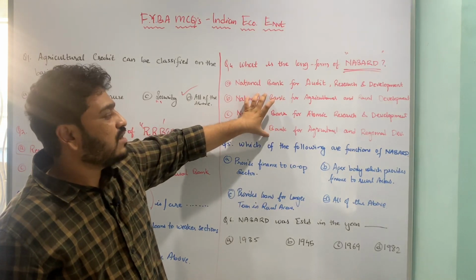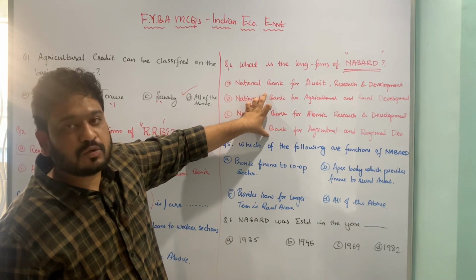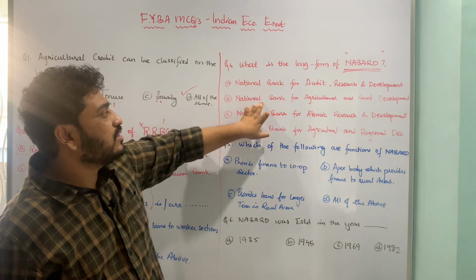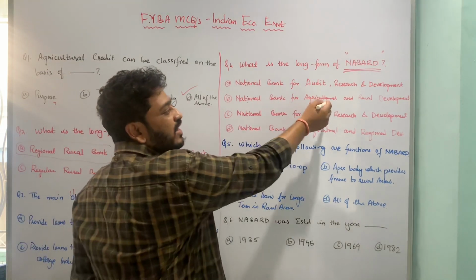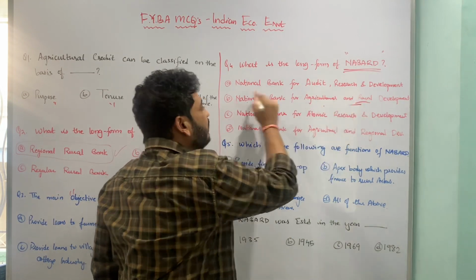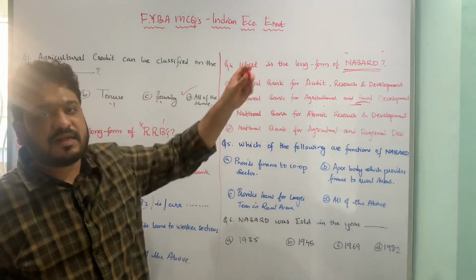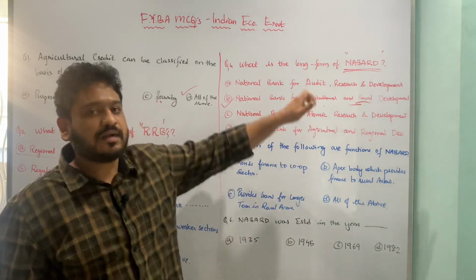These two options sound really similar or very close to each other. The correct option here is option B, that is National Bank for Agricultural and Rural Development. So therefore option B is correct, that is the long form of NABARD.